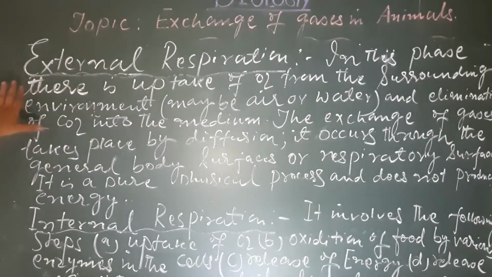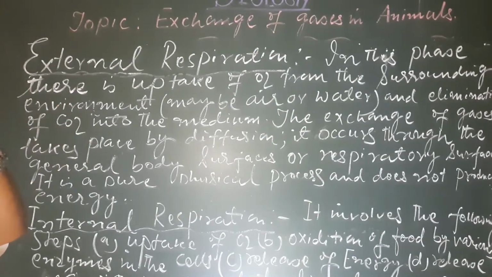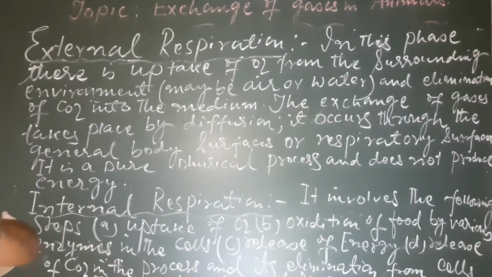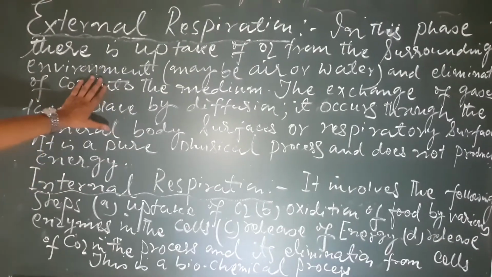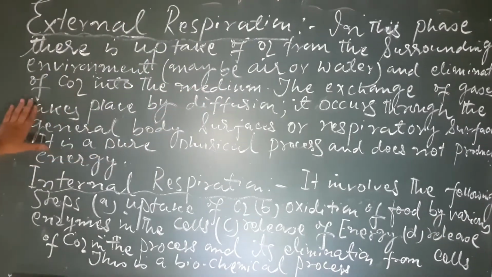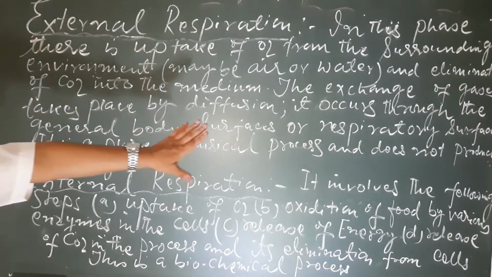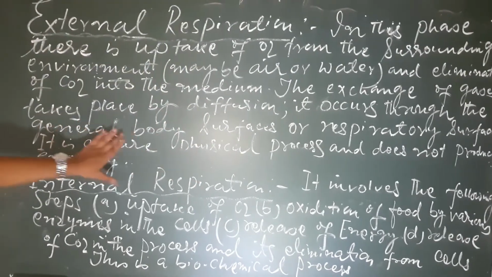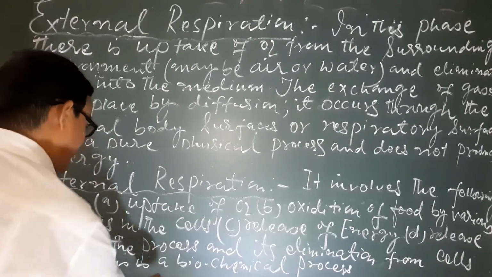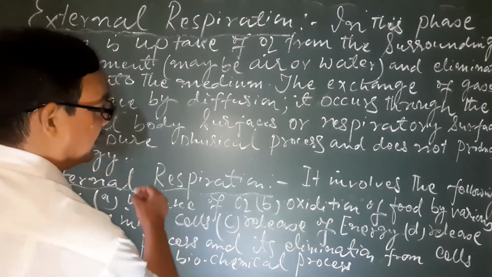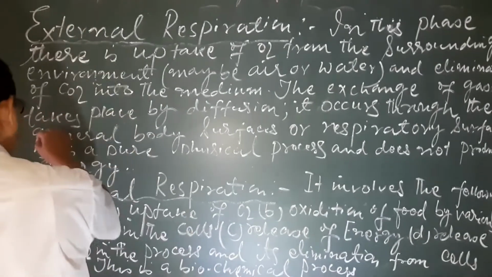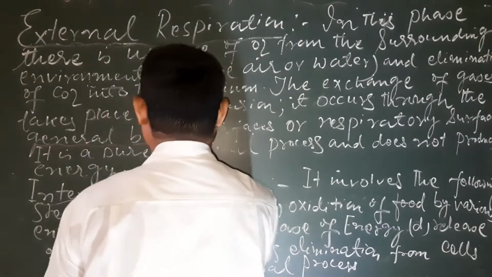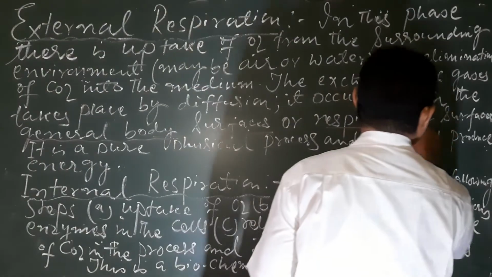This is the gaseous exchange phase, during which exchange of gases takes place by diffusion, and it occurs through the general body surfaces or respiratory surfaces. Here the important two things: general body surfaces or respiratory surfaces.